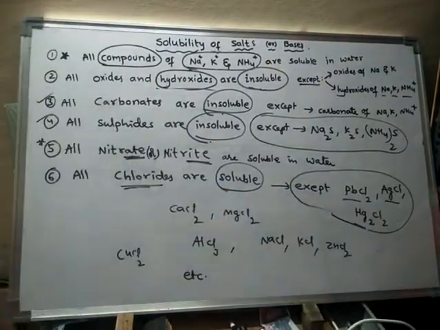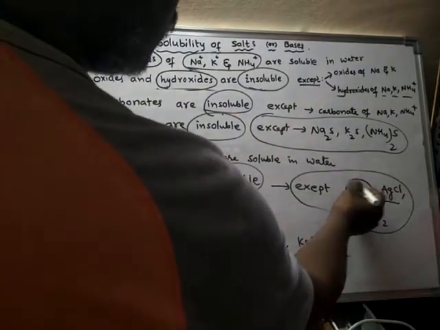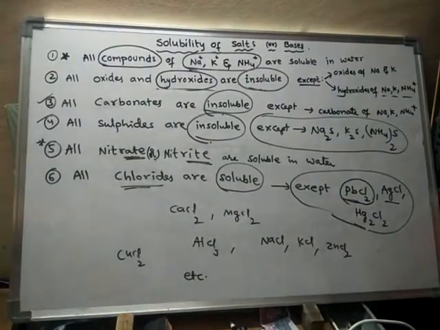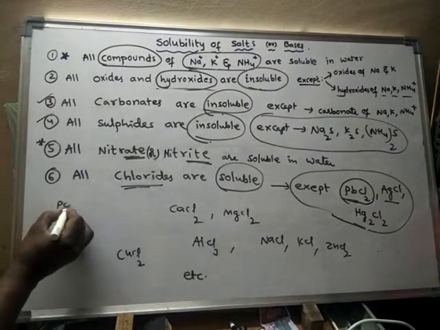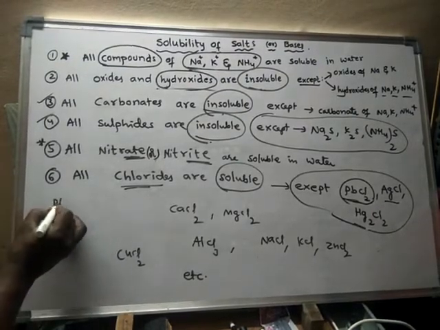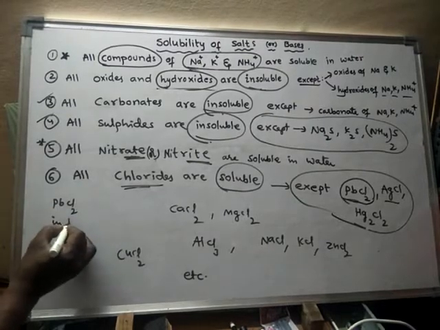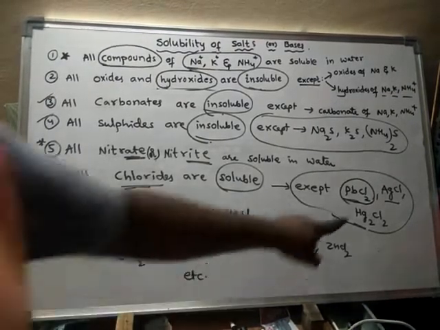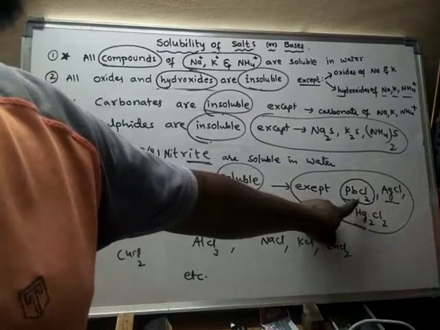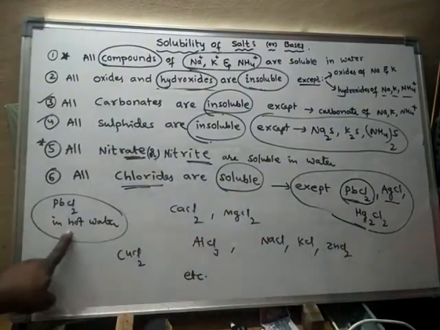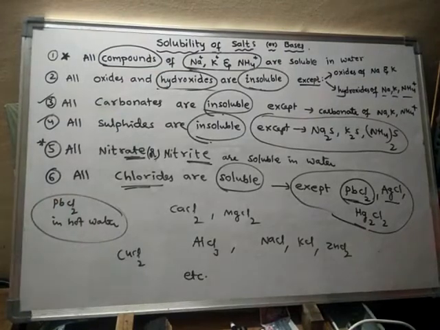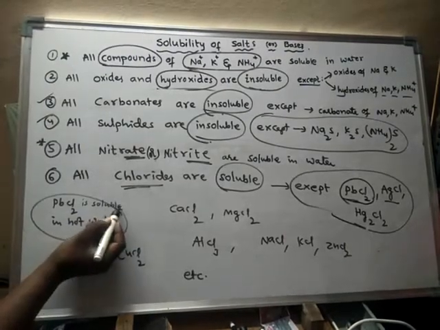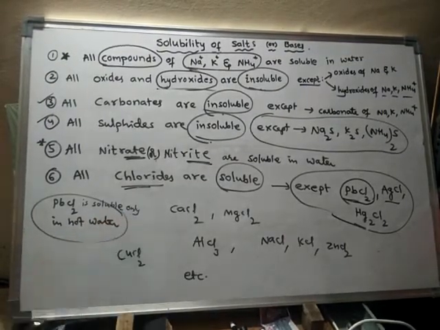Only three are insoluble, and among them there is lead chloride. We have to remember that lead chloride is soluble only under certain conditions: it is soluble only in hot water.